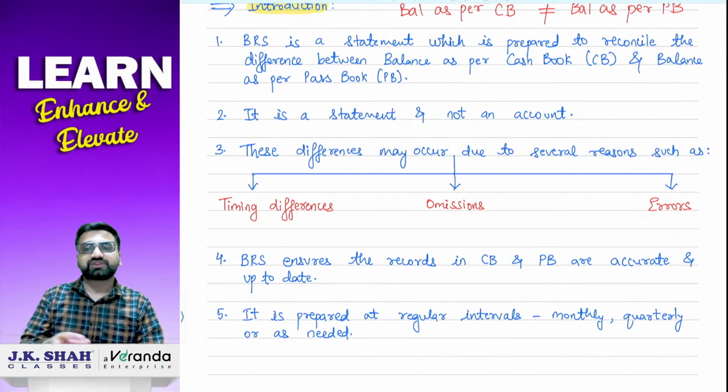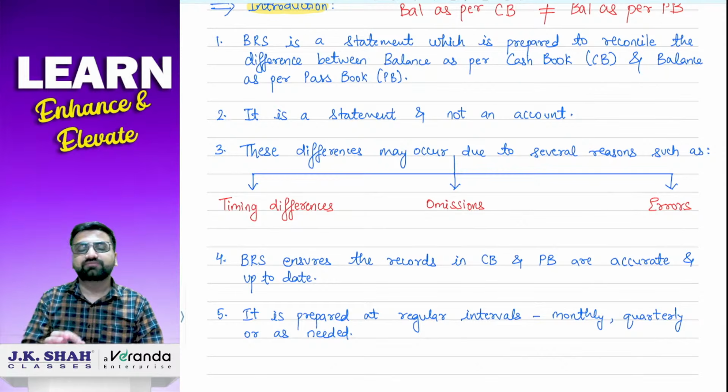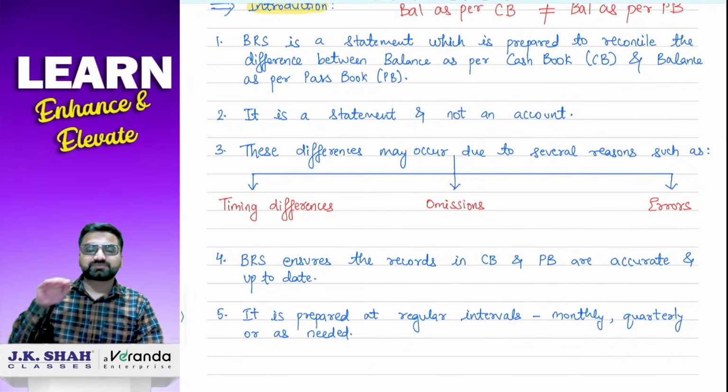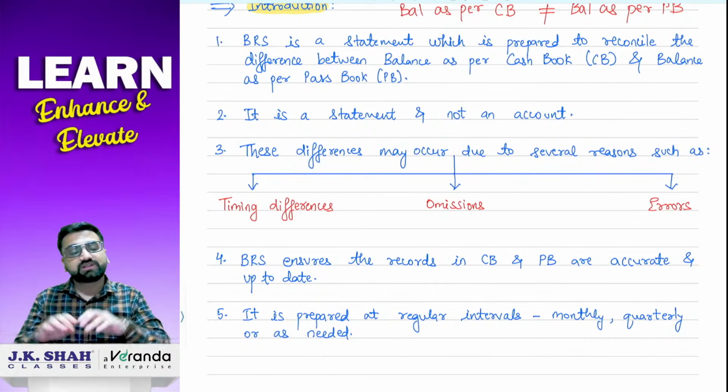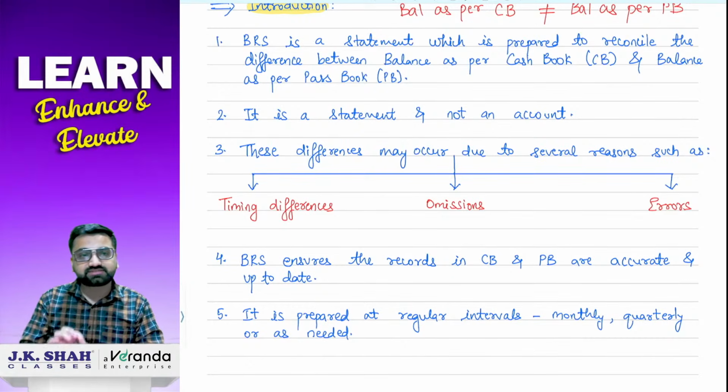Let's take an example that we issued a cheque on 29th March, but the same cheque was not presented to the bank till 31st March. It was presented to the bank on 1st April. So on 31st March, the day we made the BRS, the bank was not reflecting that transaction in their accounts. That is why balance as per passbook and balance as per cash book will not match. This is the classic example of timing difference.